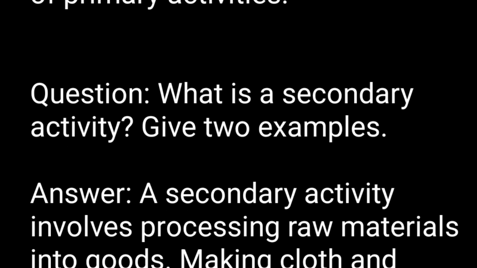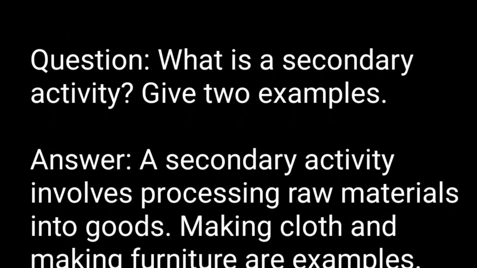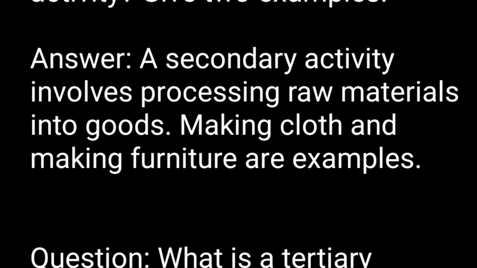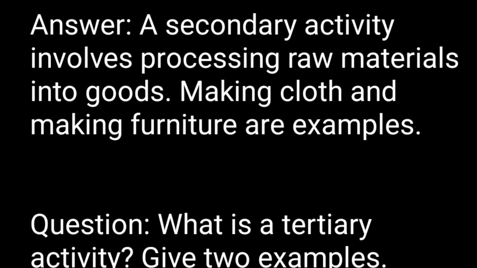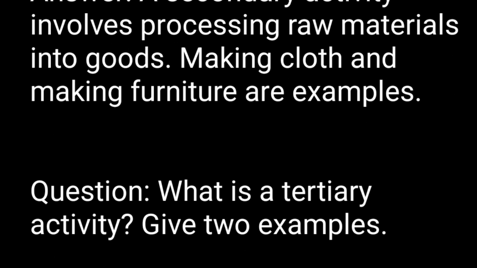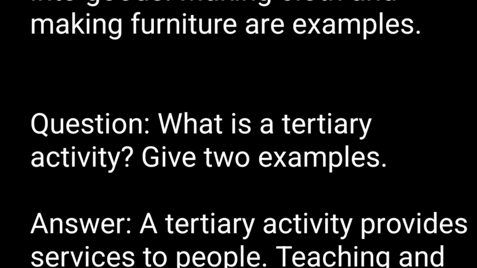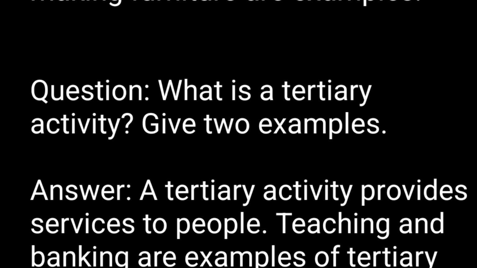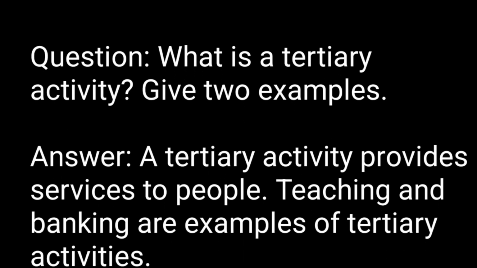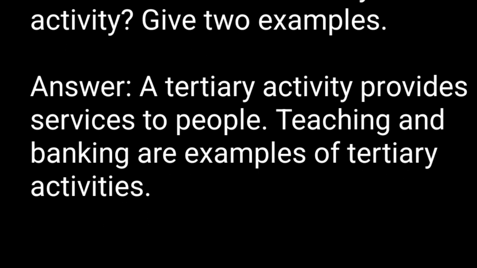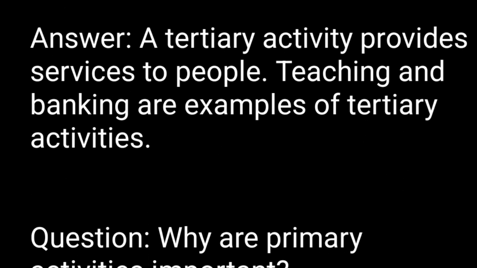Question. What is a secondary activity? Give two examples. Answer. A secondary activity involves processing raw materials into goods. Making cloth and making furniture are examples. Question. What is a tertiary activity? Give two examples. Answer. A tertiary activity provides services to people. Teaching and banking are examples of tertiary activities.